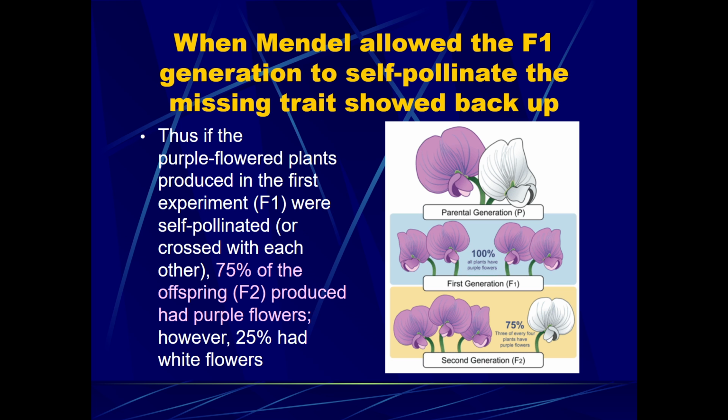So what you can see is that in a second generation, a hidden trait can reemerge, but it generally reemerges in a lesser percentile or proportion than the dominant trait. And this may make you think, oh, well, dominant traits are always more common in a population. That's not the case. We really have to look for the specific example of inheritance. In this example, the dominant trait is more prevalent, and we see that a lot in plants. But that does not mean the dominant trait is always more prevalent in a population.